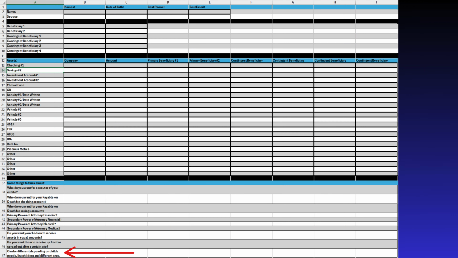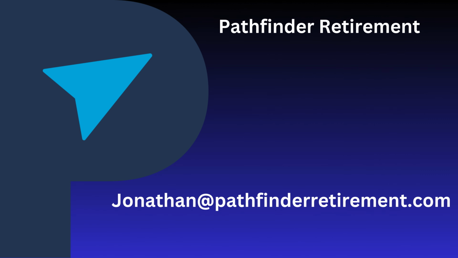The final row, row 47, says that distributions can be different depending on your child's needs, and to list all children and what ages you will want them to receive assets. Please note that when we begin to build your trust, you will want all of this information figured out and filled out. If you have any questions, feel free to reach out before by email or during our appointment.